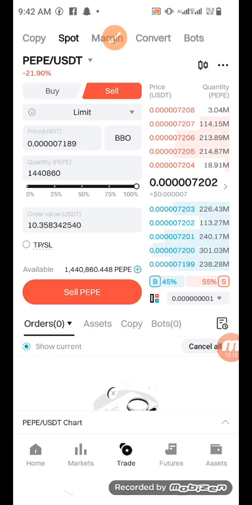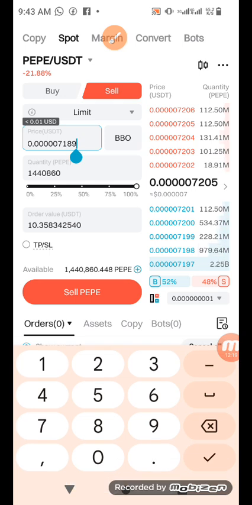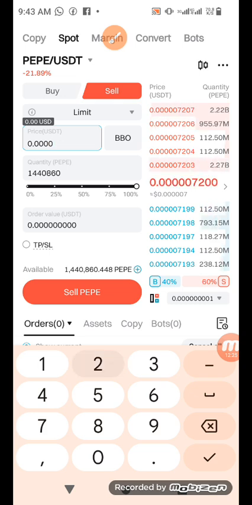Now, I put the price. Where you see BBO, I change the current price. I want it to be something like this. Do you see? I remain 40, I put 2. Now, do you know what it means? See what the price is telling me.